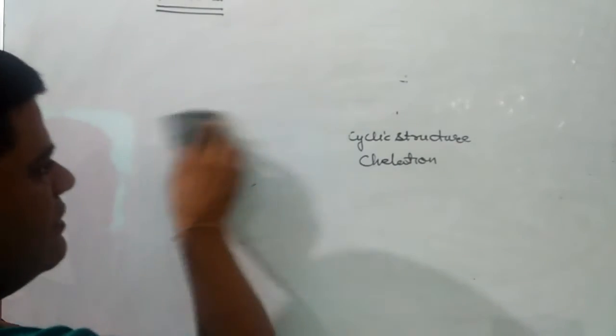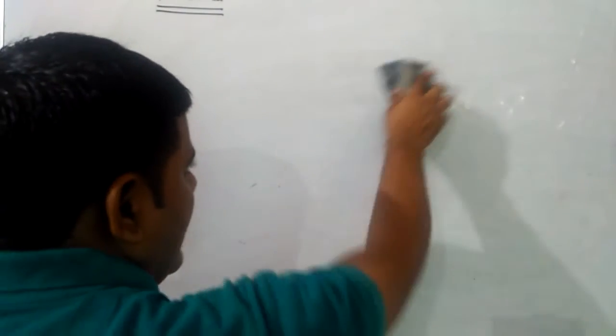Intermolecular hydrogen bond means the bond between atoms of two different molecules. Examples are polymerization of HF, polymerization of alcohol, dimerization of carboxylic acid, and polymerization of water.